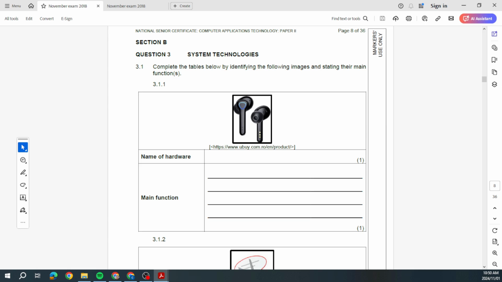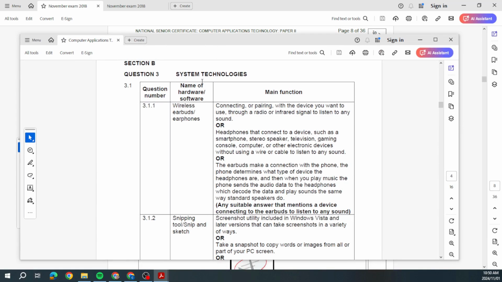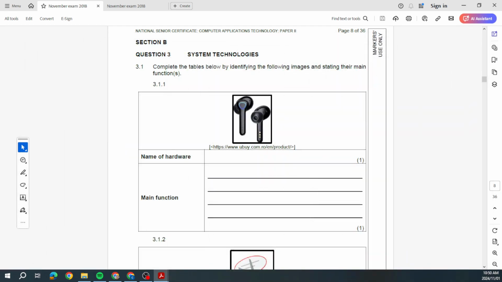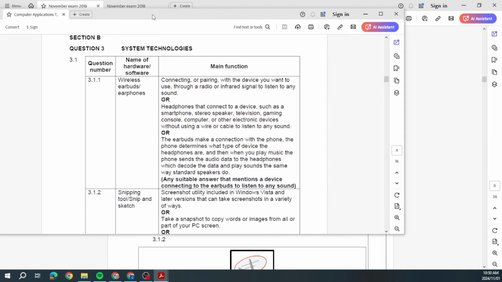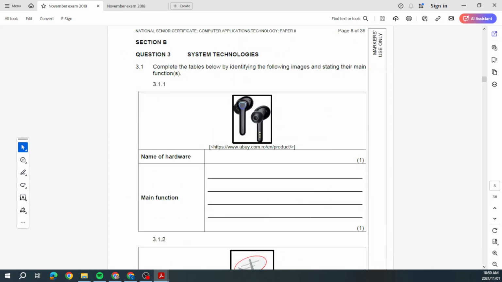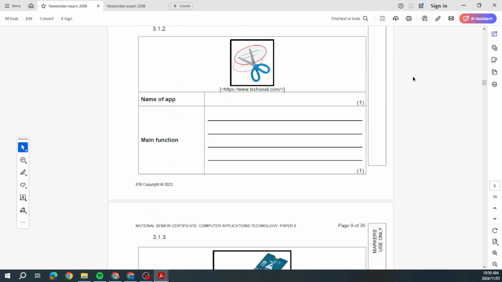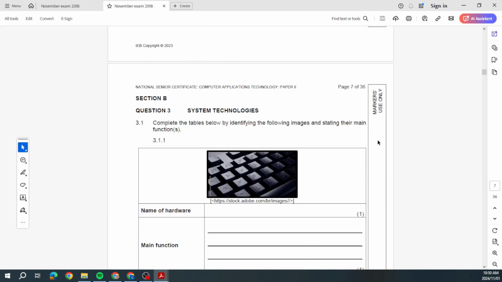Let's go all the way to the top. So yeah, earphones. Okay, there we go. Wireless earbuds, earphones, anything like that. Those are some of the answers you can give. I just wanted to be 100% sure, because I don't want you saying Mr. Hambury said this. We want to make sure we are doing the right thing. So that's what we've had in 2022.